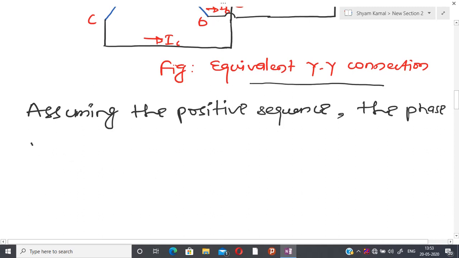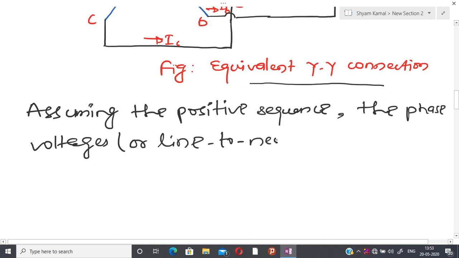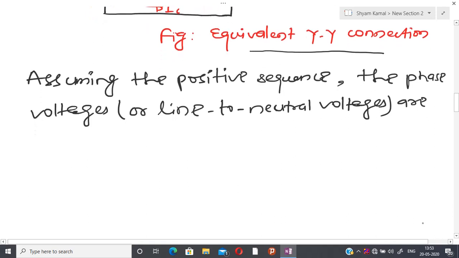The phase voltages I have defined as the line to neutral voltages, so these are the line to neutral voltages, and they are like this because I am assuming the positive sequence.